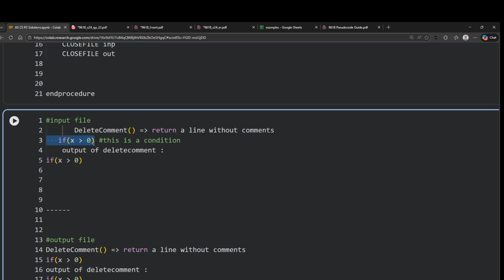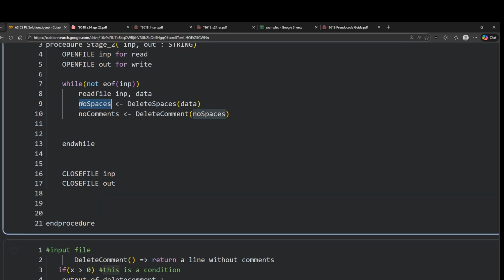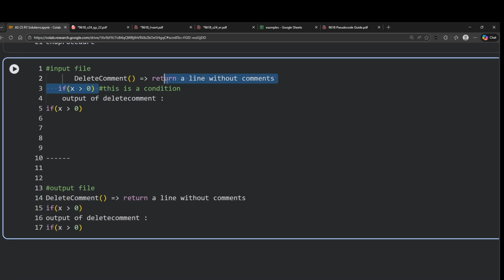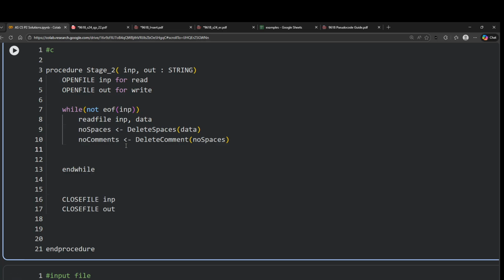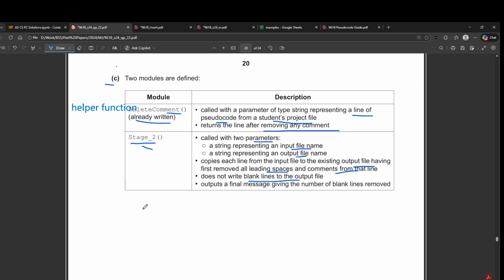First it removes the leading spaces, so it becomes if x is greater than 0, and then, after it has removed the spaces in this string, I send this string into delete comment, so that this comment here, this is a condition, is also gone. So our code looks perfectly like this. From line 3, it should look exactly like line 15. So this is a two-step thing. Okay, so we do that here, and then copy each line to the existing output file, having first removed these.